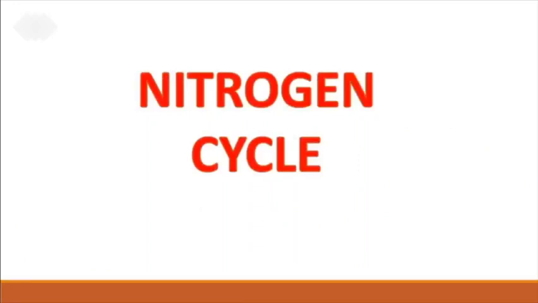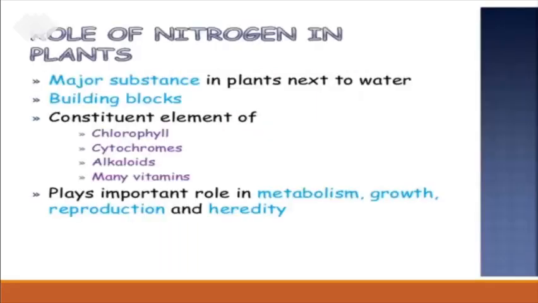Yes, nitrogen cycle. Before going to discuss nitrogen cycle, let us see that nitrogen is important to plants. Not only plants, nitrogen is also a vital nutrient in our body. See here, you can see in the slide the importance and role of nitrogen. Nitrogen is a major substance in plants next to water. Plants require water, carbon dioxide, sunlight and minerals for the photosynthesis process, and they require nitrogen as a major source after water. Do you know why, children? Because nitrogen is important for the synthesis of chlorophyll in the leaf.